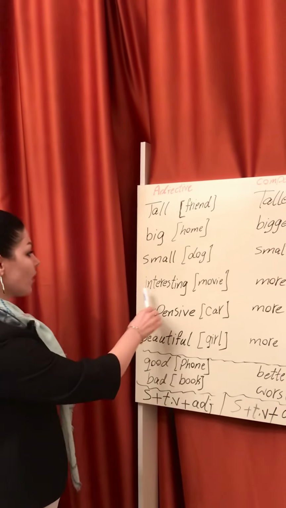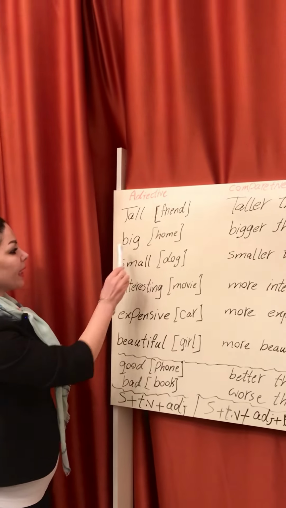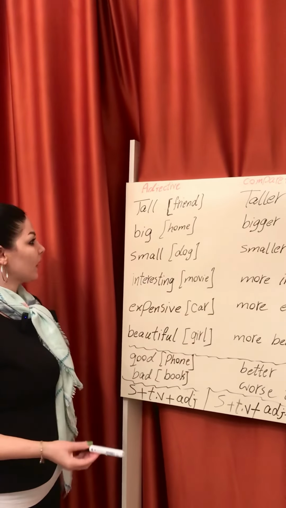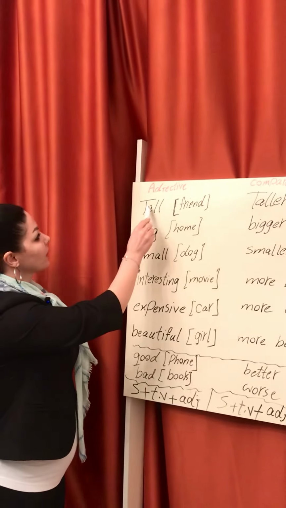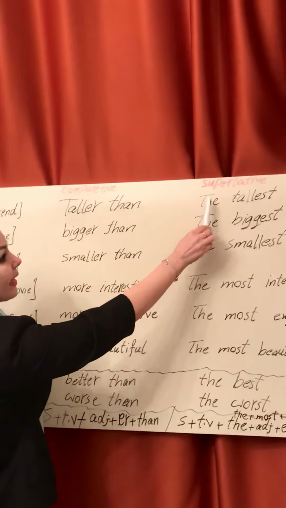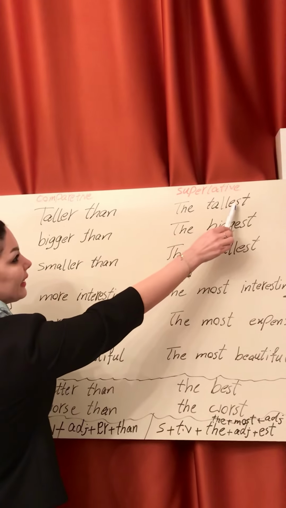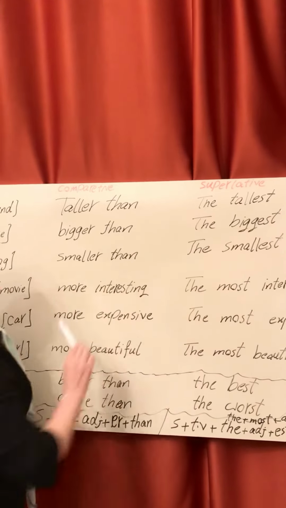Okay, now for these adjectives. Tall, big, and small have one or two syllables. For one or two syllables, we use "the" and "est" after the adjective to make the superlative.